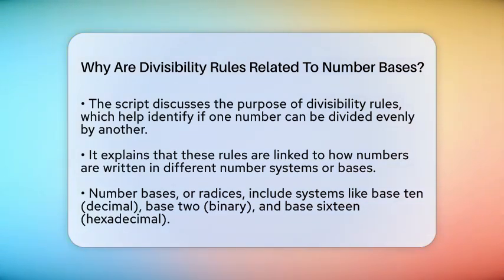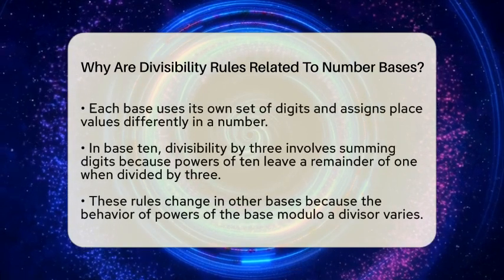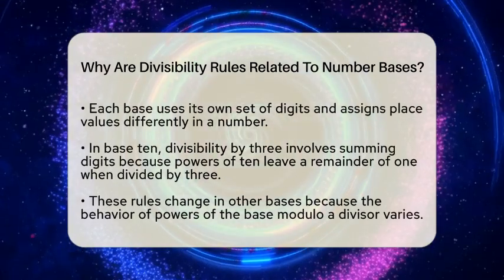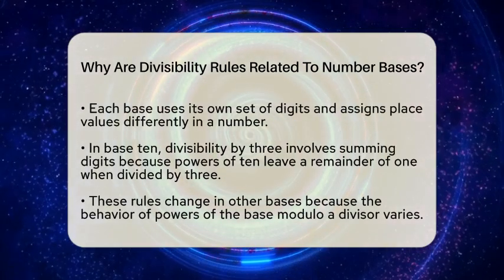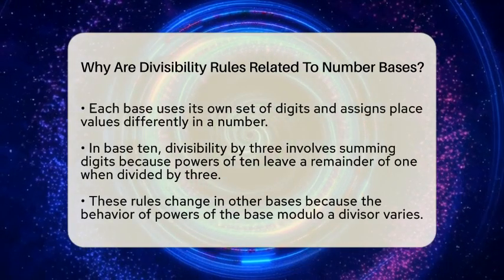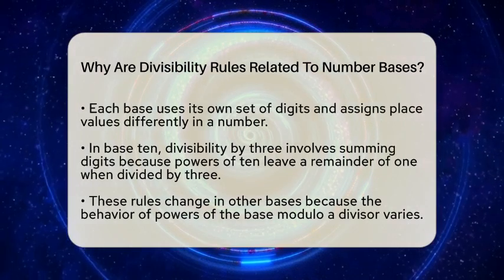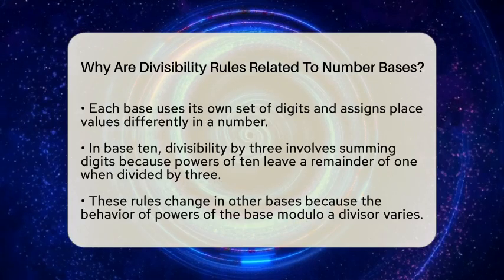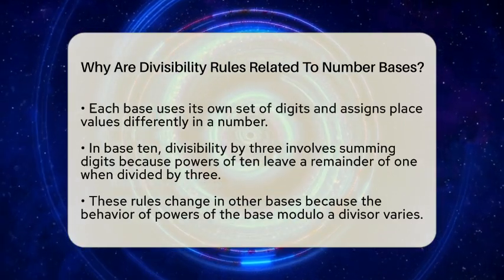Each base has its own set of digits and its own way of assigning value to each position in a number. For example, in base 10, the number 123 is written as 1, 2, 3, which means 100 plus 2 tens plus 3 ones. In base 2, that same number is written as a series of zeros and ones, representing powers of 2. Divisibility rules depend on how numbers are broken down into these place values.